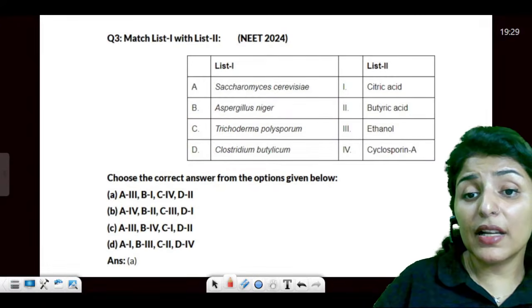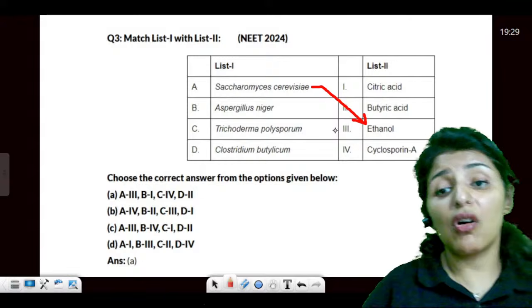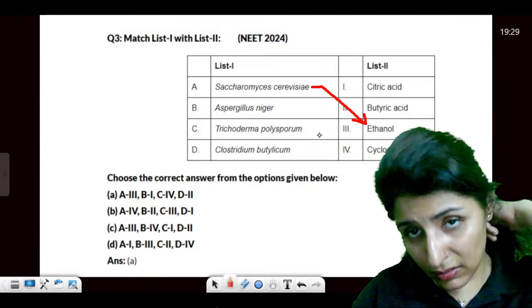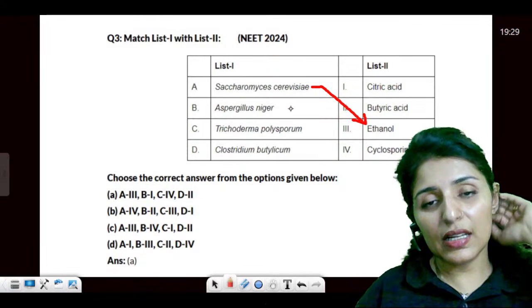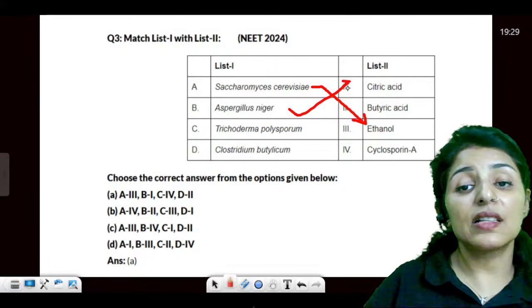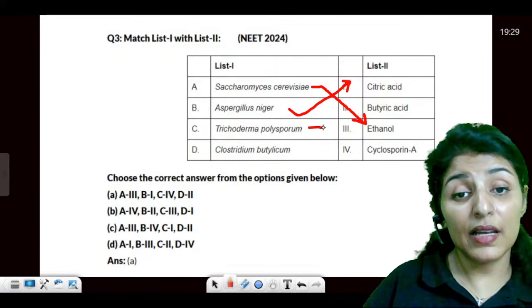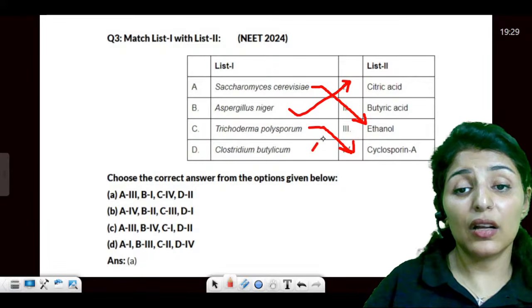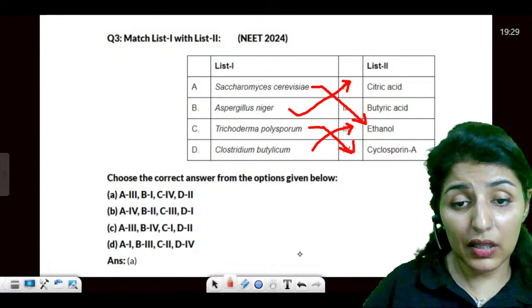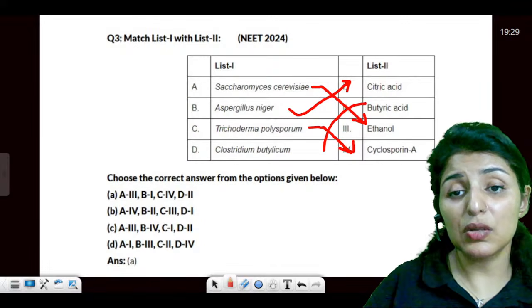Now, Saccharomyces is known for the production of ethanol. It is a brewer's yeast, right? Then Aspergillus niger, coming back again and again, citric acid. Trichoderma polysporum, as I told you, is cyclosporin A. Clostridium butylicum is going to produce butyric acid.